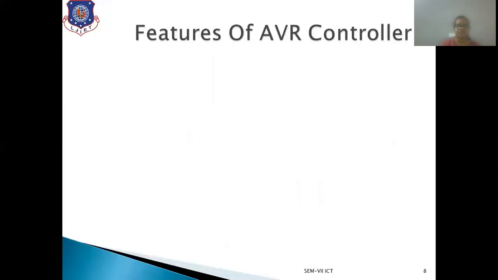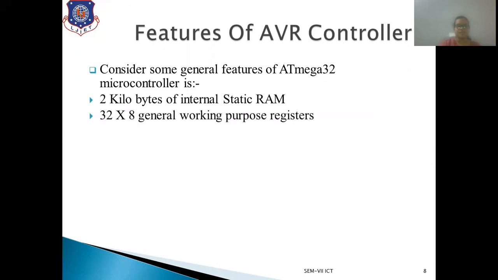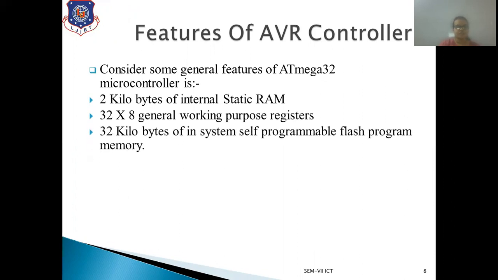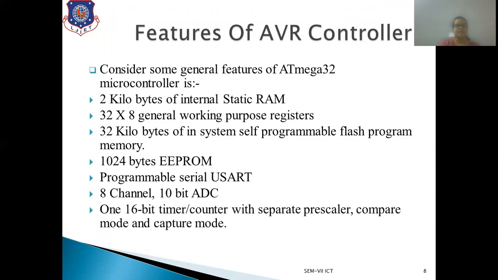Then going on to the features of the AVR controller. Some of the general features are: 2 KB of SRAM, static RAM; 32 x 8 general purpose registers; then 32 KB of in-system self-programmable flash ROM; then 1024 bytes, that is 1 KB, of EEPROM; then programmable serial USART for serial communication; then 8 channel, 10 bit analog to digital converters; then a 16-bit timer counter with separate prescaler, compare mode and capture mode.